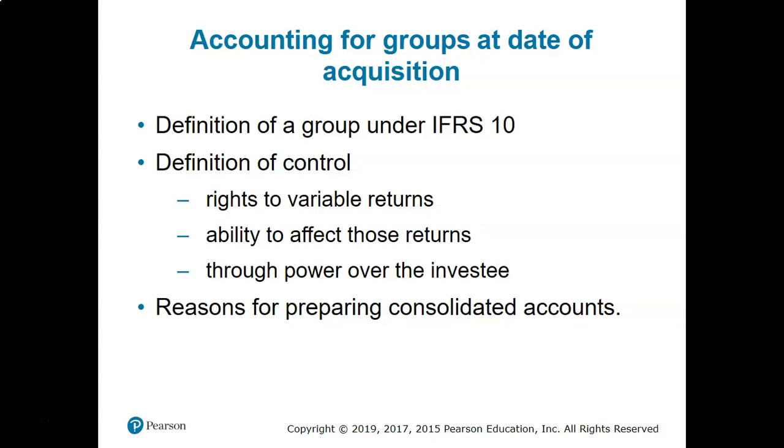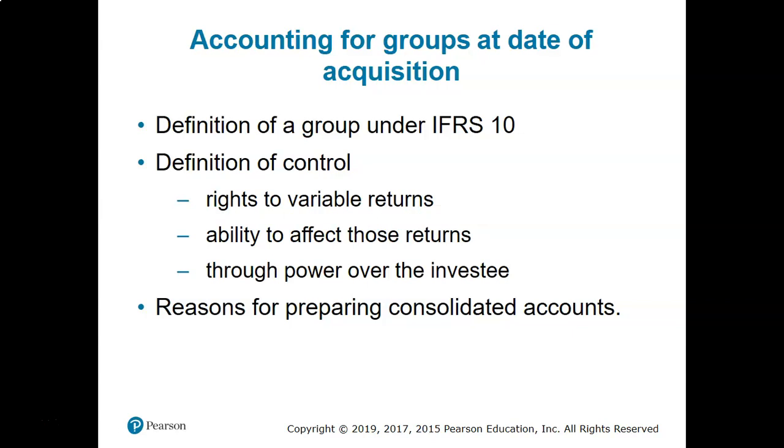There will be a significant part of the membership of the board of directors from the parent company, through which they would be able to exercise their power in making decisions in the subsidiaries.